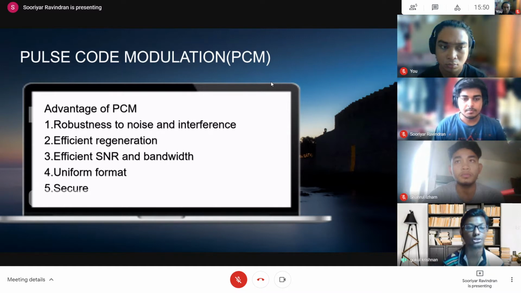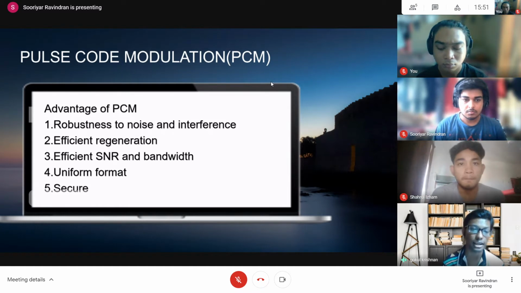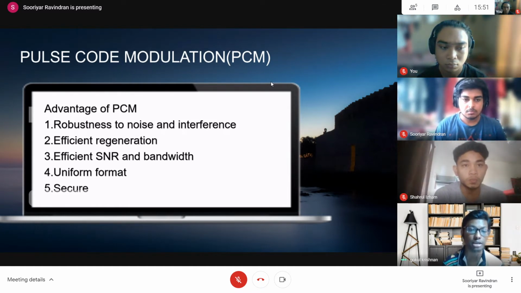Compared to PAM and PPM, where we manipulate amplitude and position, there is a lot of noise interference, but in PCM there is none. Second is efficient regeneration, and third is efficient SNR and bandwidth. This is because in PCM we manipulate its bandwidth and its discrete signal so that it can produce the line coding for a specific purpose or for the local area network. Number 4 is uniform format, and number 5 is secure.